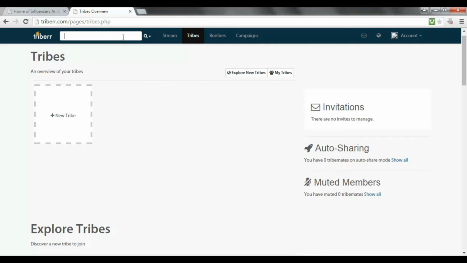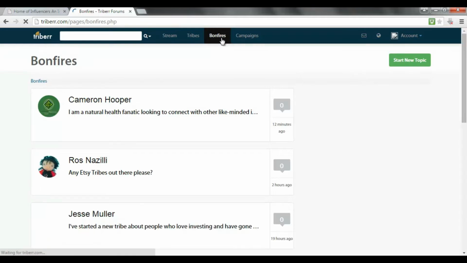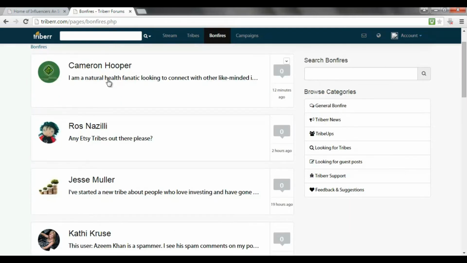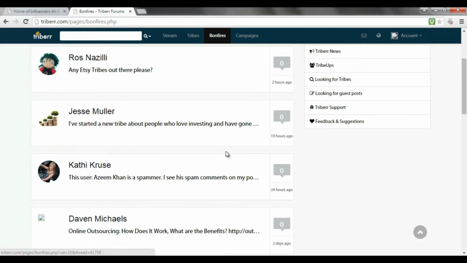Now, of course I can use the search facility as well. But what I'm going to do is click on bonfires. Now, the bonfires are basically a message board where new members or people who have just created tribes would put their message out there to recruit new people. So as you can see, all people looking for tribes in their niche. So as you can see, any Etsy tribes out there. I'm a natural health fanatic looking to connect with like-minded. If I click on this, I'm going to get the full complete post, of course.